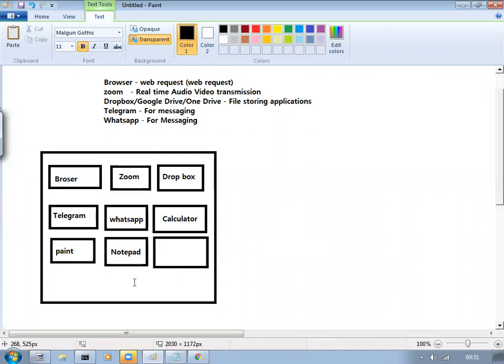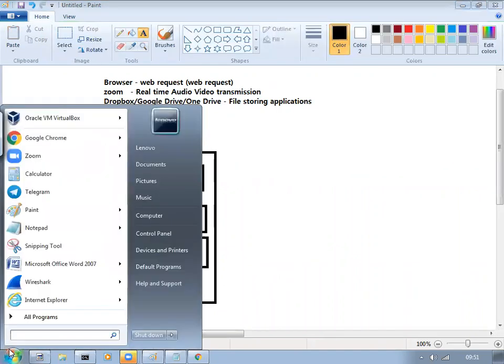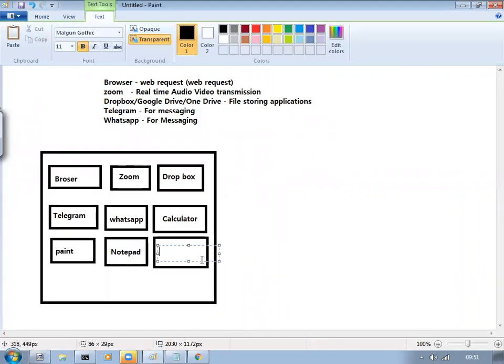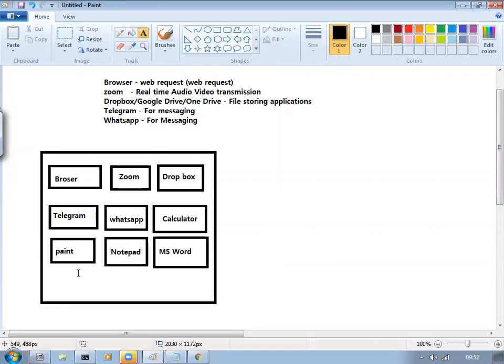And you also have some other applications like MS Office Excel or Word, Microsoft Word. So there are so many. I'm just stopping over here. Each and everything you see in your mobile, those apps are called applications.